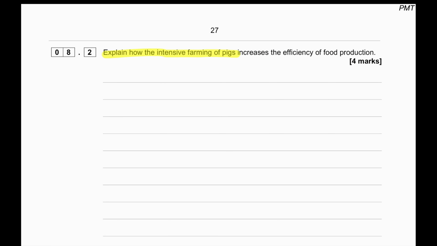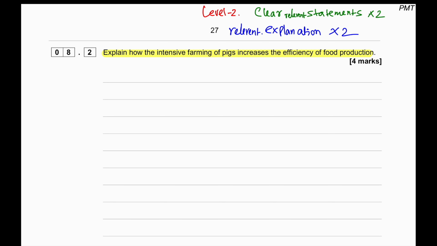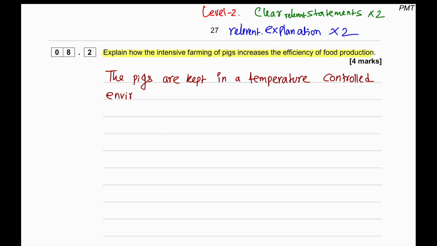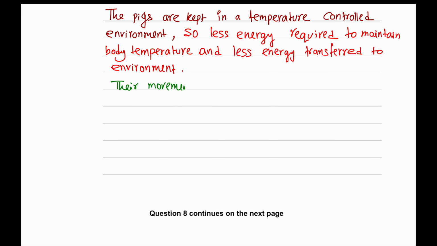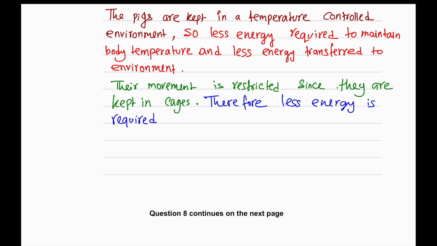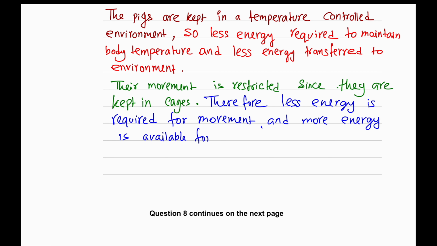Explain how intensive farming of pigs increases the efficiency of food production. In order to score a level 2 for this particular answer, we must provide clear statements, which must be linked, plus we must give relevant explanation. So the answer can be written as follows. The pigs are kept in a temperature-controlled environment, so less energy is required to maintain body temperature and less energy is transferred to the environment. Their movement is restricted, so they are kept in cages. Therefore, less energy is required for movement and more energy is available for growth.